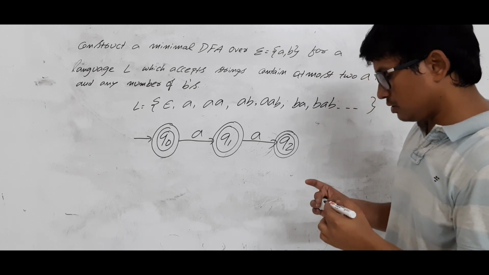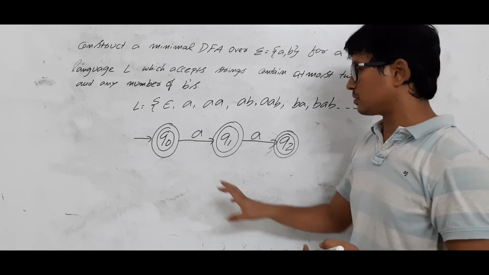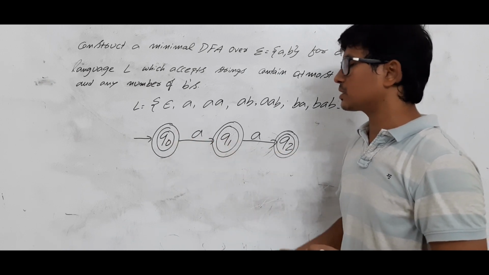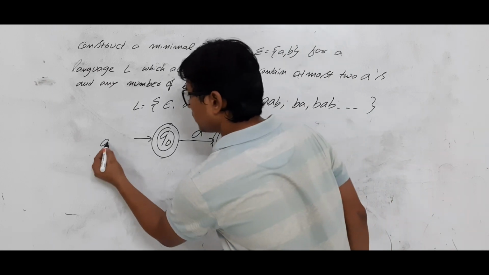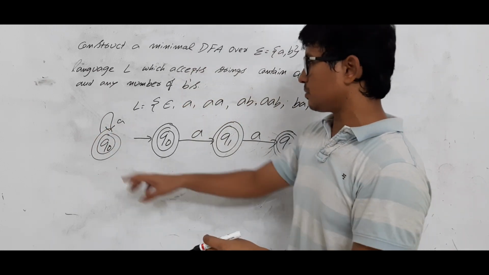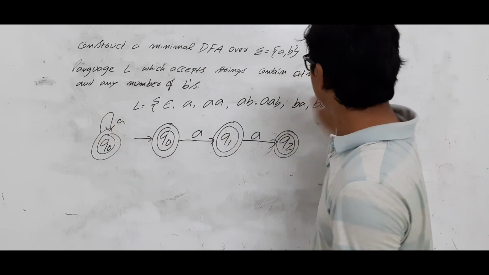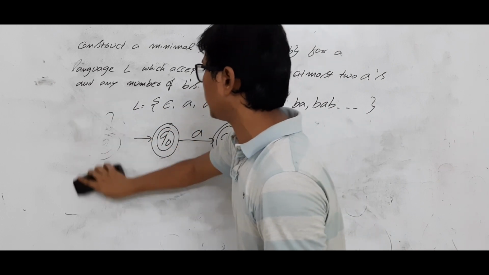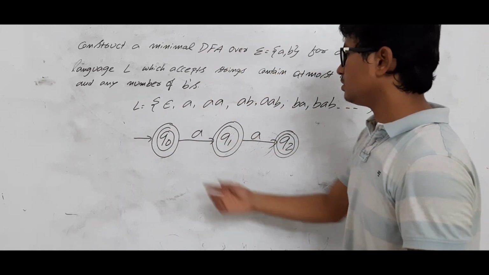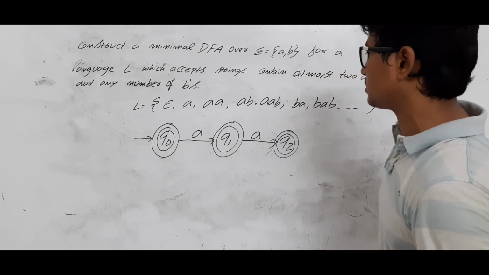2 A's it should accept. But what about 3 A's? 3 A's it should not accept. Only 0 A's, 1 A, 2 A's are accepted. That's why I did not keep a loop like this. If I keep it like this, it accepts 0 A, 1 A, 2 A, and n number of A's also. So I have not kept it like this, because it should accept at most 2 A's only. So 0 A's, 1 A, 2 A's, all these combinations are accepted.